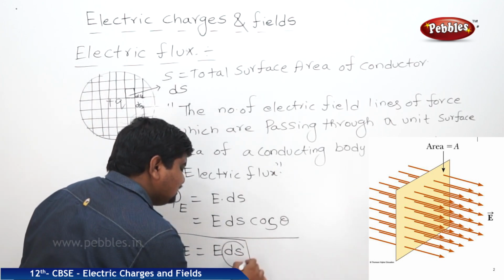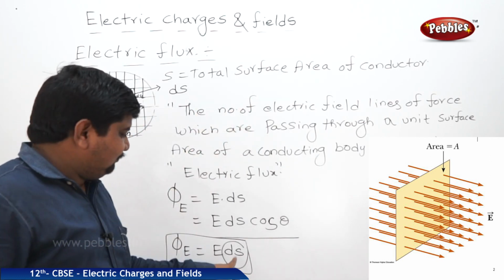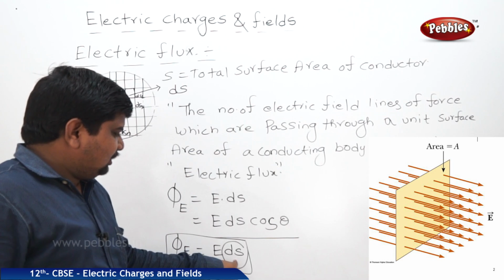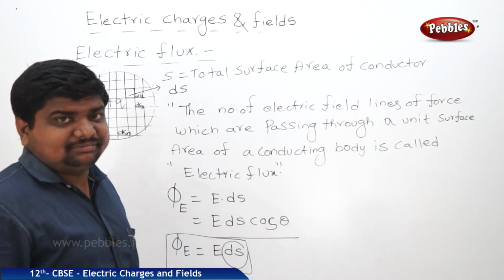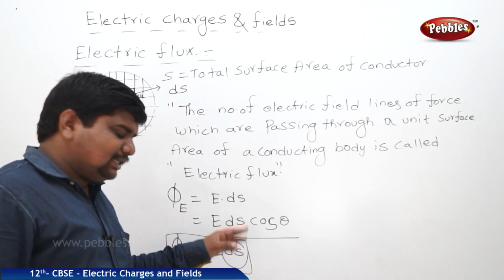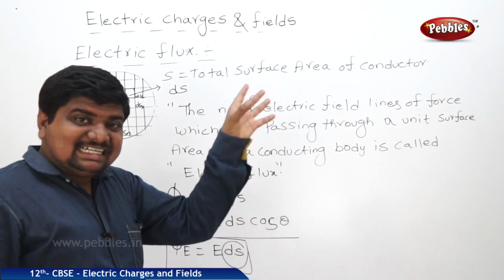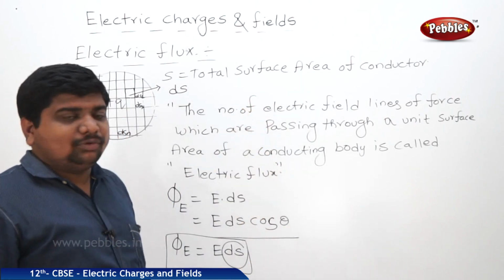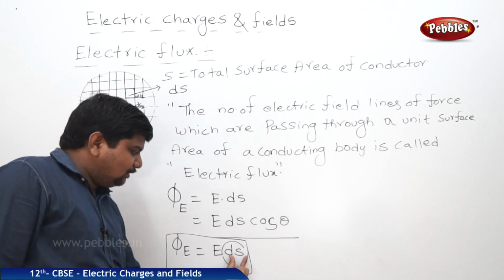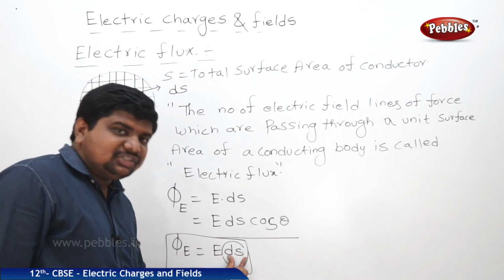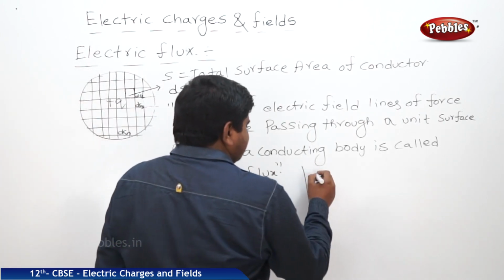The value of this dS may change with respect to the shape of the conductor. If it is a sphere, what is the surface area of the sphere? 4 pi r square. If it is another medium, maybe a trapezium type, cylindrical type, or triangular type model, the surface area is going to change. E is not variable, E is constant. Only this dS value is going to change. So this is the concept of electric flux. What is the unit of the electric flux?